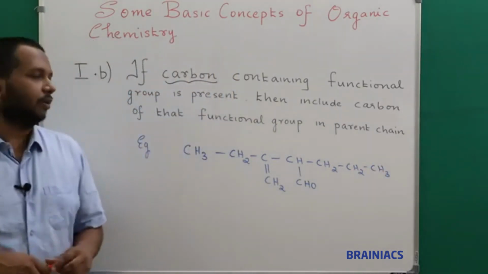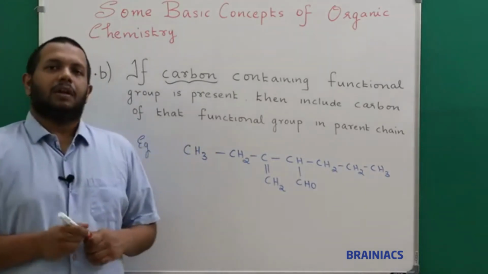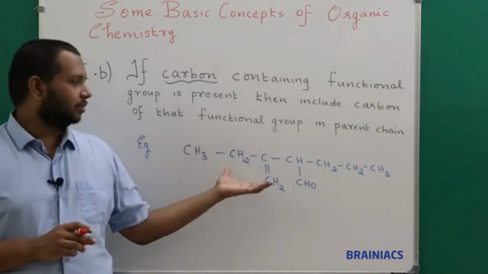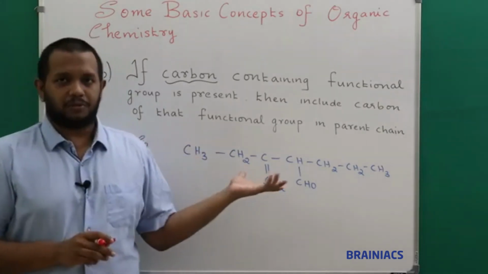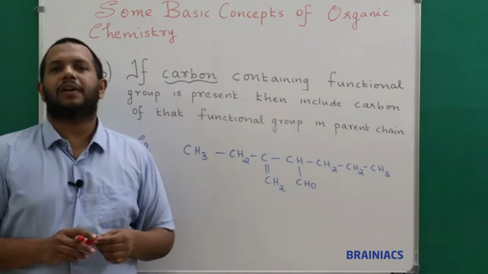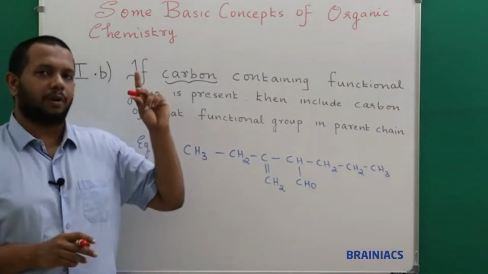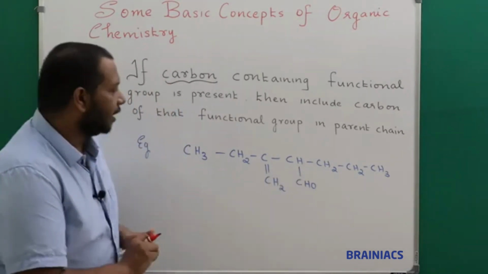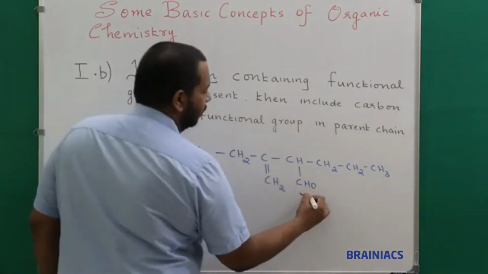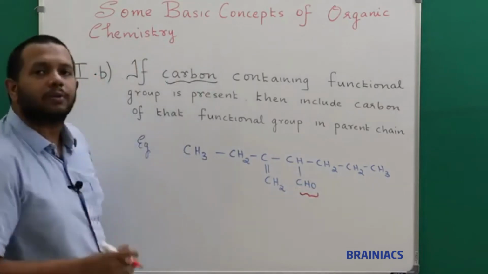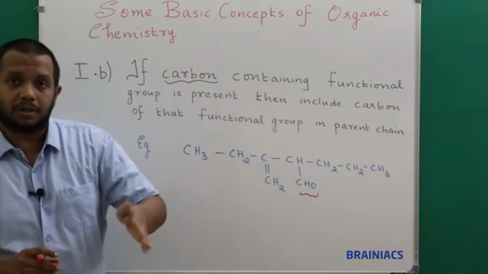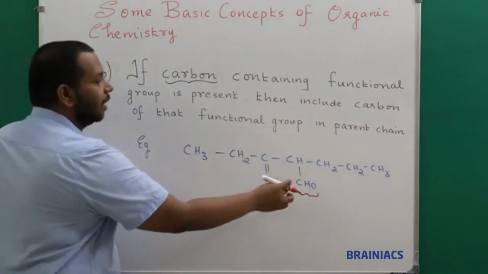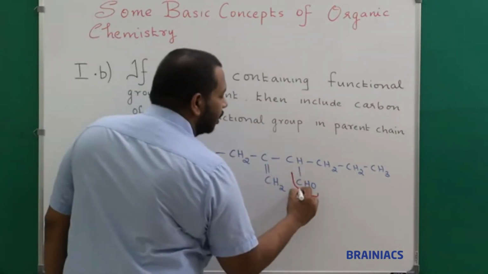Okay, I hope you are able to see the example now. Now listen here. First question, how to do the longest continuous parent carbon chain selection. First thing to remember is to look for a functional group. I am looking for a functional group and I identified one functional group. This is present here. Okay, good. Now the next question is whether it is a carbon containing functional group or it is not a carbon containing functional group. I know it is carbon containing. So I will start like this.